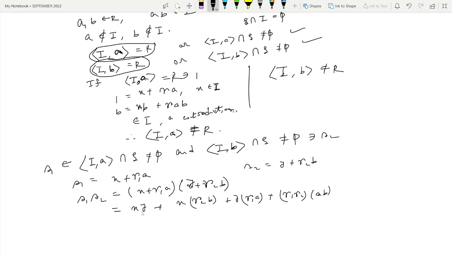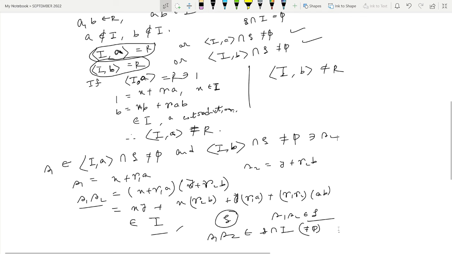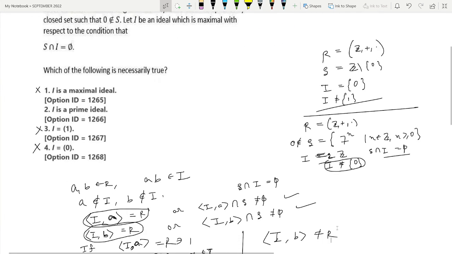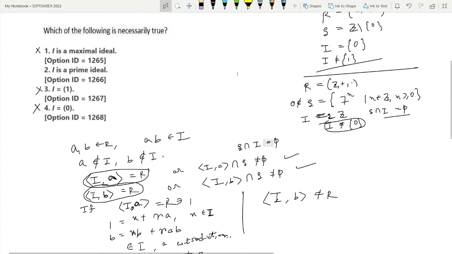Now see here, x and y both are from I, so xy belongs to I, x belongs to I, so xR2B belongs to I, y belongs to I, so yR1A belongs to I, AB belongs to I, so R1R2AB belongs to I, so all are from I and the sum will also belong to I. Also we are given that S is a multiplicatively closed set, and S1 S2 both are in S, so their multiplication S1 S2 also belongs to S. So S1 S2 belongs to I as well as to S. So S1 S2 belongs to S intersection I, which is non-empty, but which is also our contradiction, that I is maximal ideal satisfying this condition, that S intersection I equal to phi.